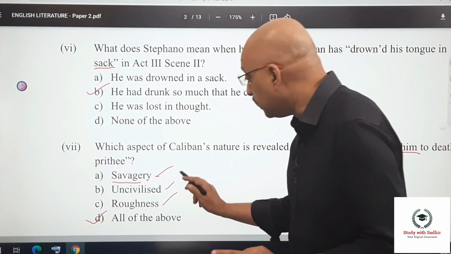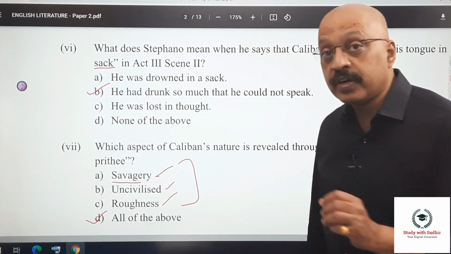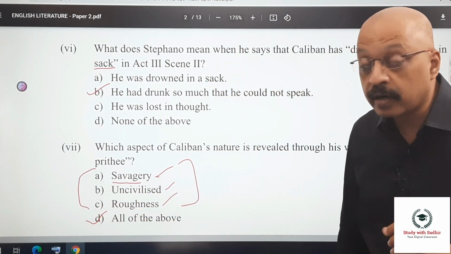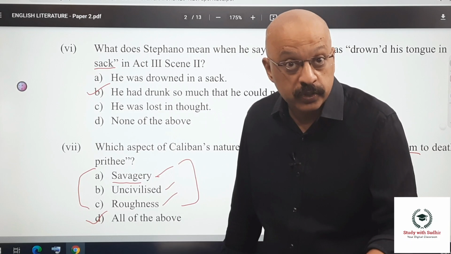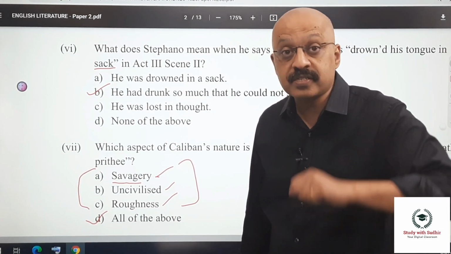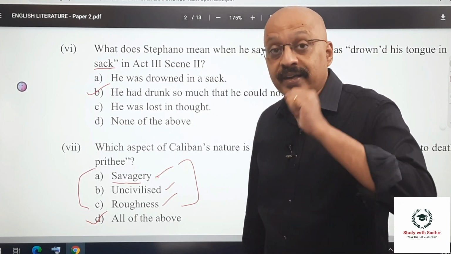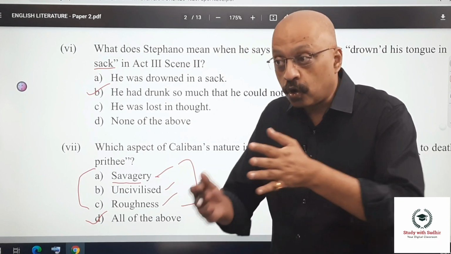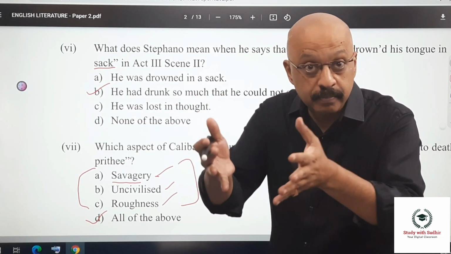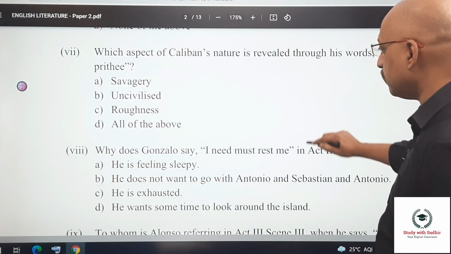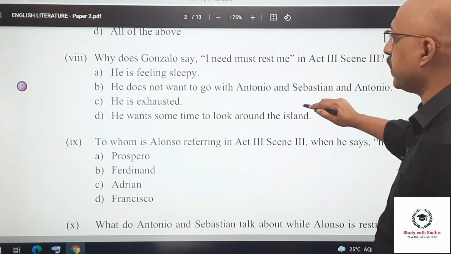Again here, whenever your meaning is asked, they will use some words which can be a little confusing, or you may not be familiar with that word, which is why on the Study with Sudhir app, in all the courses, especially the Ashwin course, I keep emphasizing, try to read as much as you can so that your vocabulary is not very limited. Okay, so that is something class 12 students are expected to know.